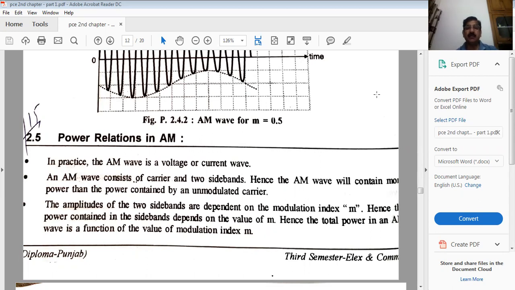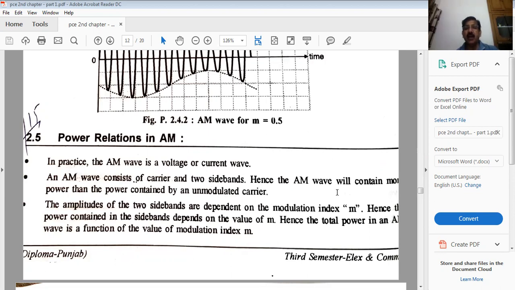Okay. Yesterday, the amplitude modulated signal, it is consisting of three components: carrier, upper sideband and lower sideband. And the carrier signal has a high amplitude, and it is carrying both the upper and lower sidebands, which contain the information. Now today's topic is power relations in amplitude modulated signal, or power relations in AM. Fine. So as we have just discussed, this AM wave consists of carrier and two sidebands. Hence, AM wave will contain more power than the power contained by an unmodulated carrier.